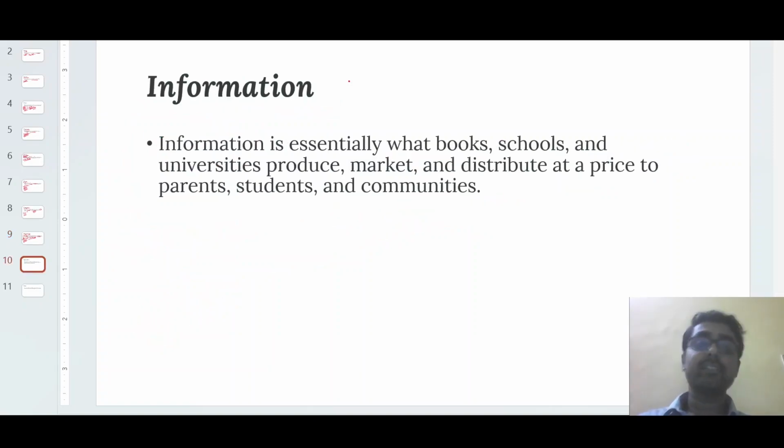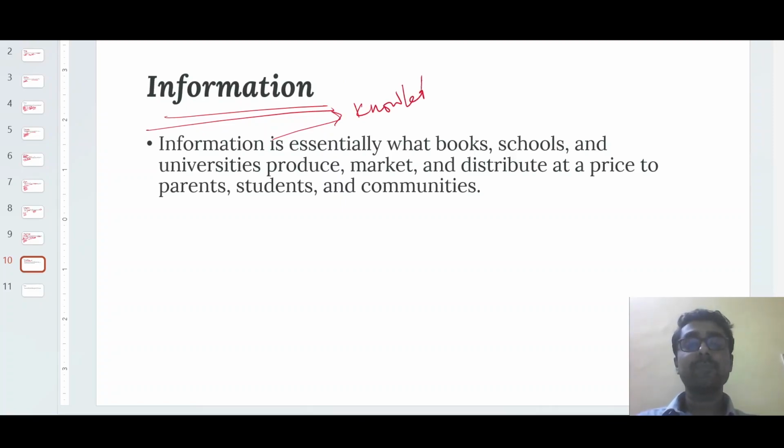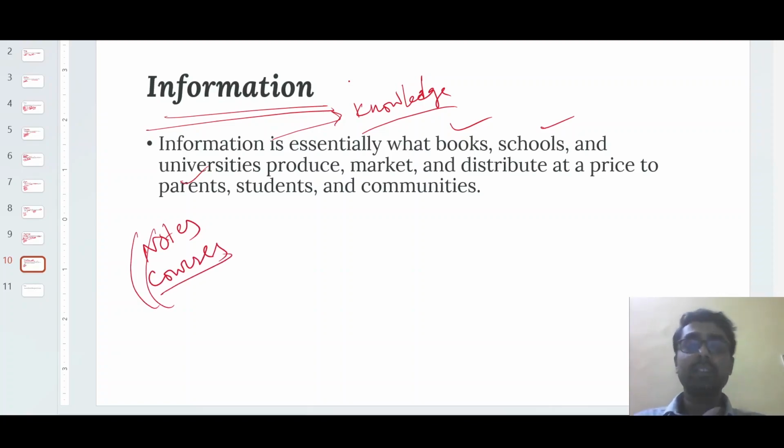Next marketing entity is all about information. So information is what? Information through which the customer gets information, through which the customer gains different knowledge, right? So that could be different books, that could be schools, universities, or whatever. That could be different notes, that could be different courses. So all these things basically sell different types of information. So these are the things.